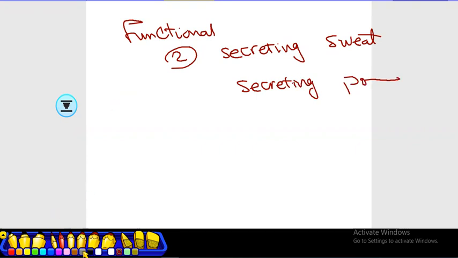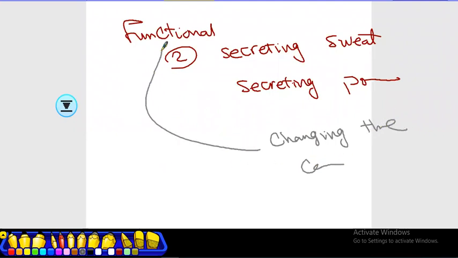But we have another one. It is the changing of color of chameleon. Changing the color of chameleon. This is functional adaptation. This is the only adaptation with the environment which is not structural. It is functional adaptation. The chameleon and how it will change its color. And by the way, the chameleon changes its color to the dominant color of the environment.